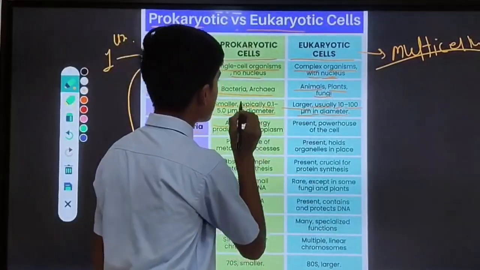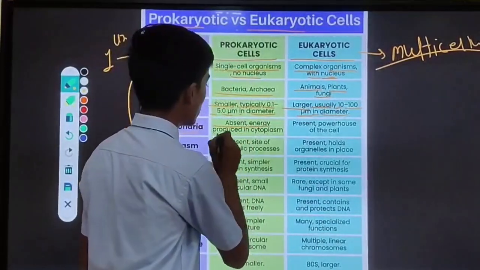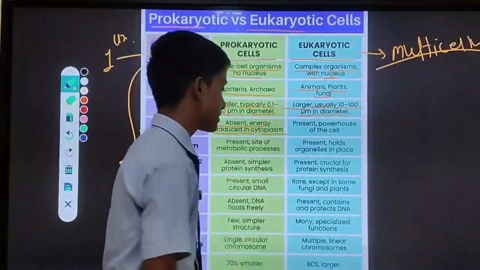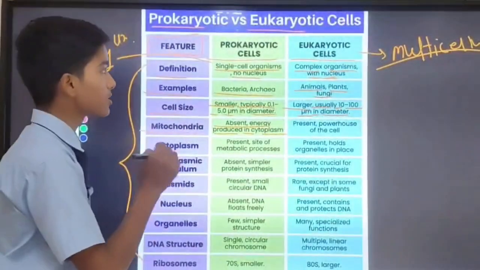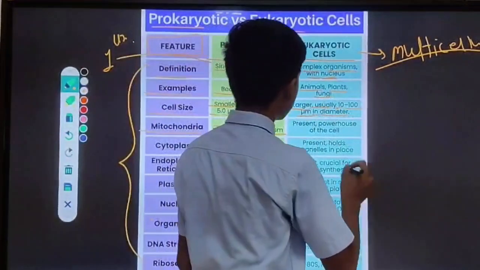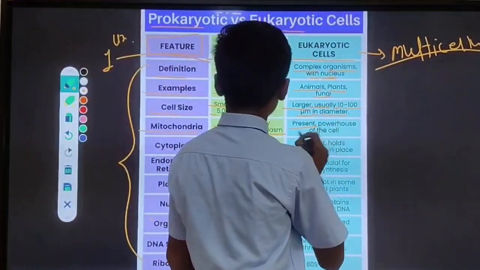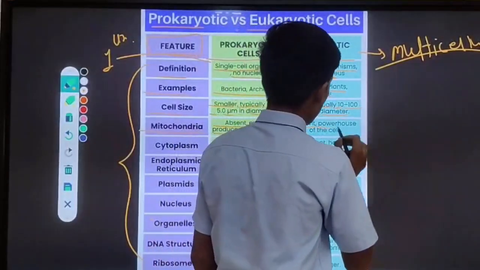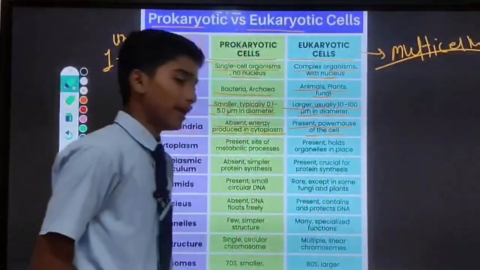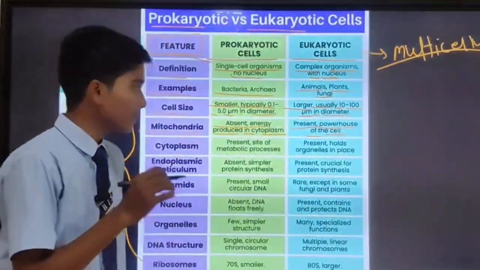Next is mitochondria. Mitochondria is absent in prokaryotic cell. Energy is produced in the cytoplasm. In eukaryotic cell, mitochondria is present, the powerhouse of the cell. So mitochondria is the powerhouse of the cell.